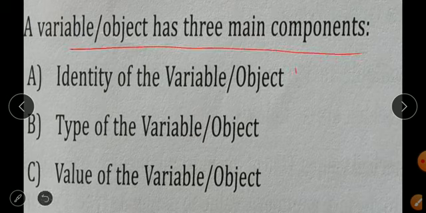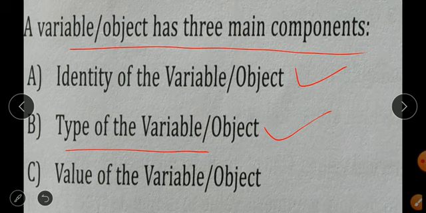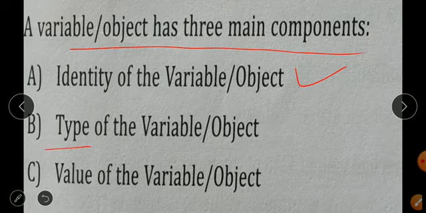That is, number one is the identity of the variable. Identity means the address of the variable, where the variable gets stored. Next is the type of the variable, which means the data type of the variable, whether it is a floating number, integer, or string. Type indicates the data type of the variable. Then the value of the variable means which value gets stored in the variable. So a variable has three main components: identity, type, and value.